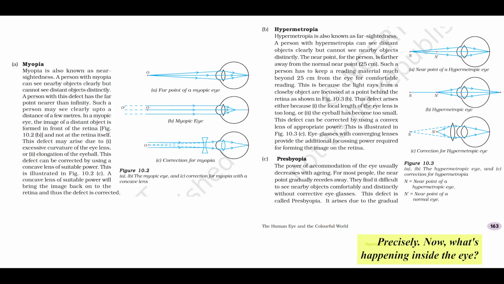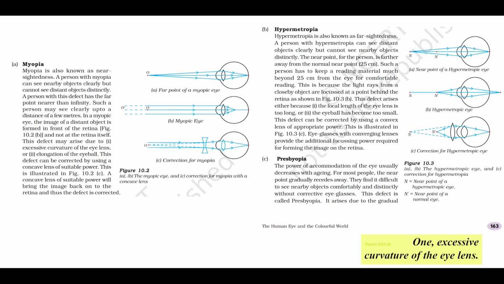Precisely. Now, what's happening inside the eye? For a myopic eye, the image of a distant object, instead of forming exactly on the retina, is formed in front of the retina. The light focuses too soon. This premature focusing causes that blurry, distant vision. There are 2 main reasons, or causes, for this defect. Both basically mean the eye's converging power is too strong. 1.